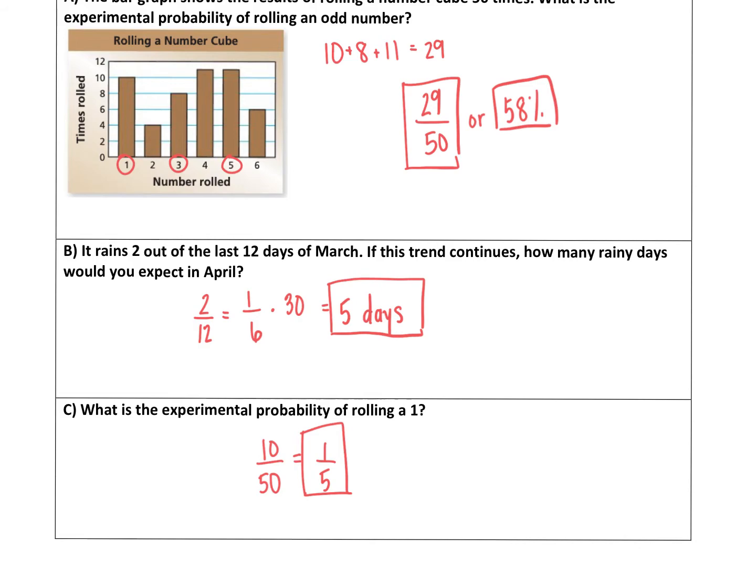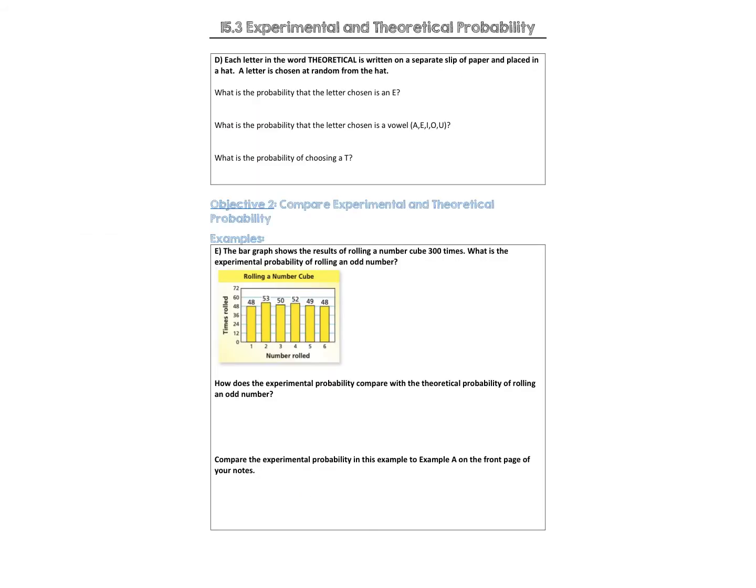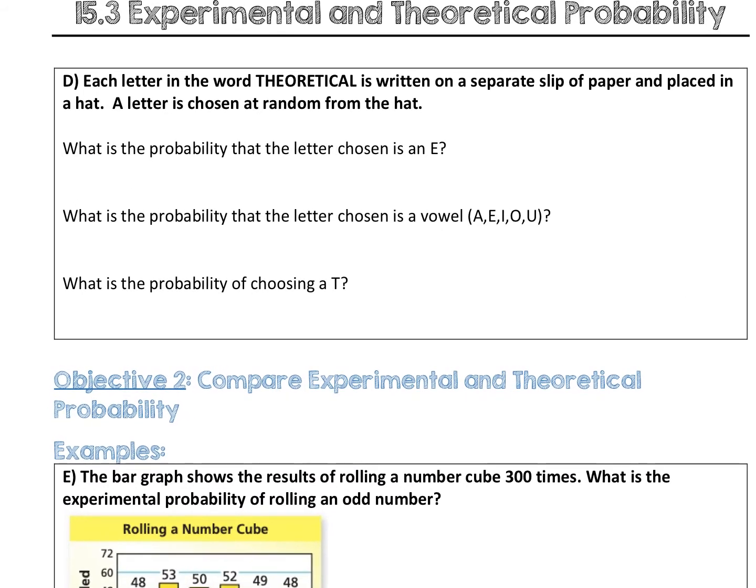Let's take a look at a couple more examples. Each letter in the word theoretical is written on a separate slip of paper and placed in a hat. A letter is then chosen at random from the hat. What is the probability that the letter chosen is an E? Well, the first thing we need to do is to count the letters in theoretical. I have 11.